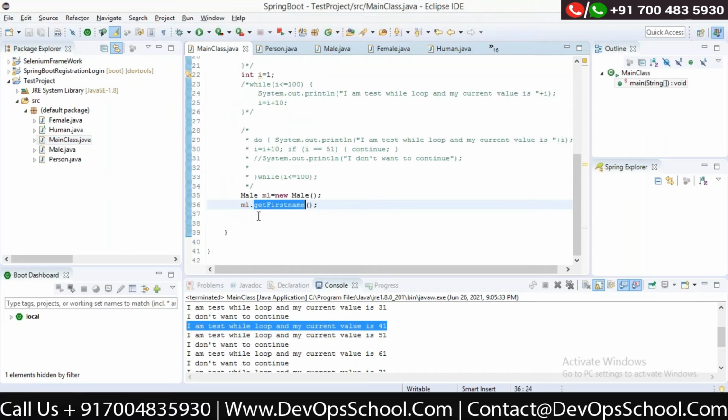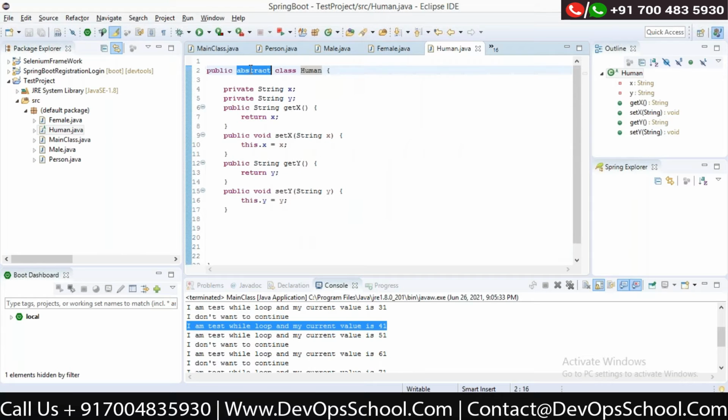When I try in the main class to write Human h = new Human(), we get an error. It says cannot instantiate the type Human. You cannot create an object of a class of type abstract. Why can't I create it? Because this is not supposed to be used to create objects. It is only supposed to be used to inherit the properties.